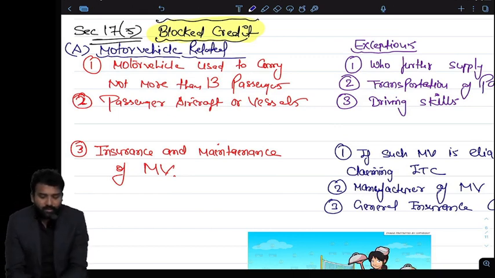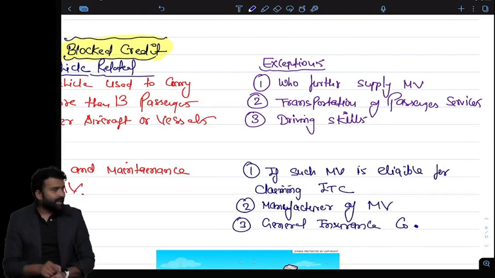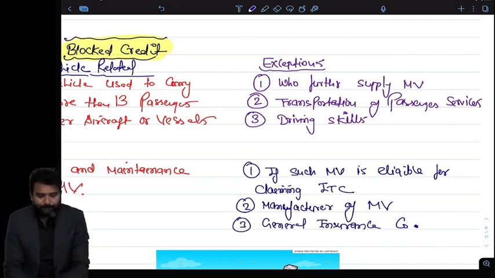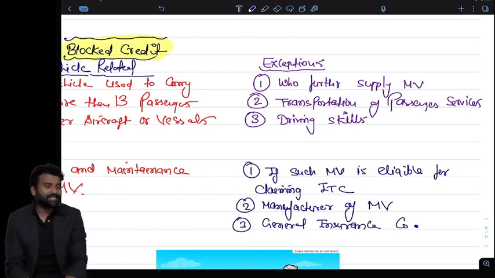Second, aircraft and vessel, passenger aircraft and passenger vessels, ITC is also blocked, but who can claim the ITC on these transactions? Means on car, on aircraft, on vessel, who can claim the ITC? First, who is doing the business of motor vehicle? So the showroom owners, the second-hand car dealers, they can claim the ITC of the car because for them, car is not their personal asset, car is stock for them. They are doing the business of car, they are dealing in car, so they can claim the credit of car.